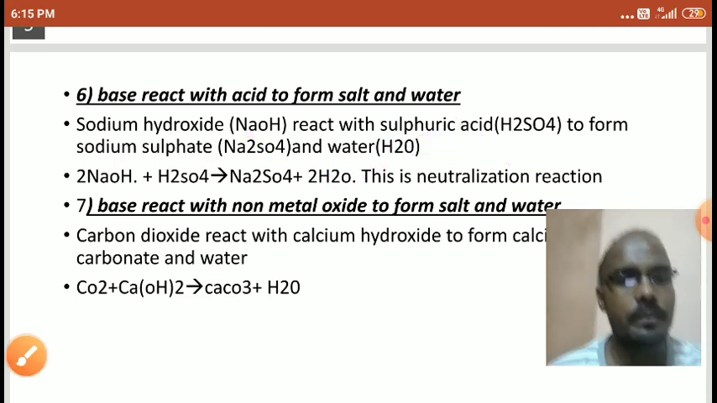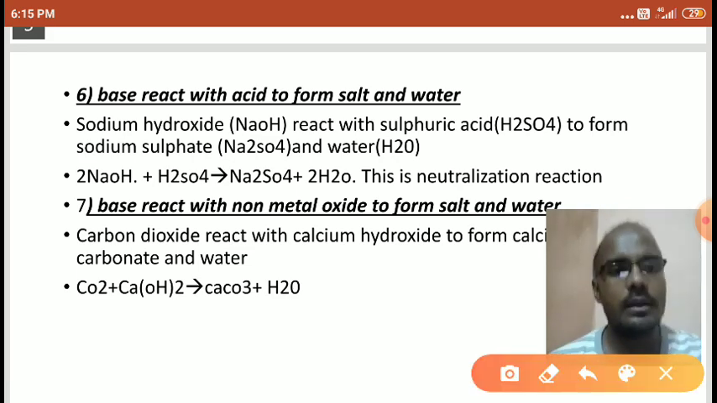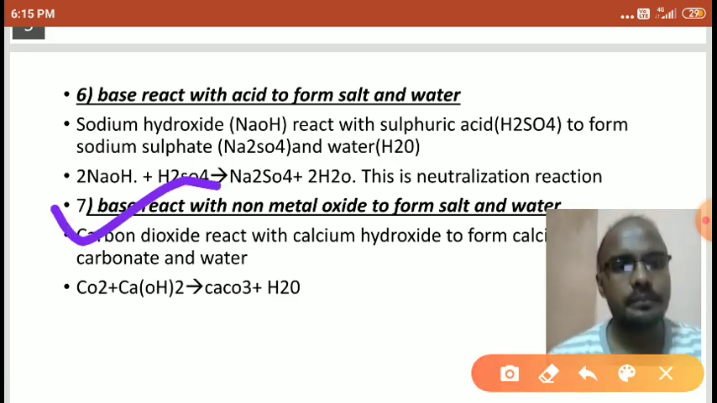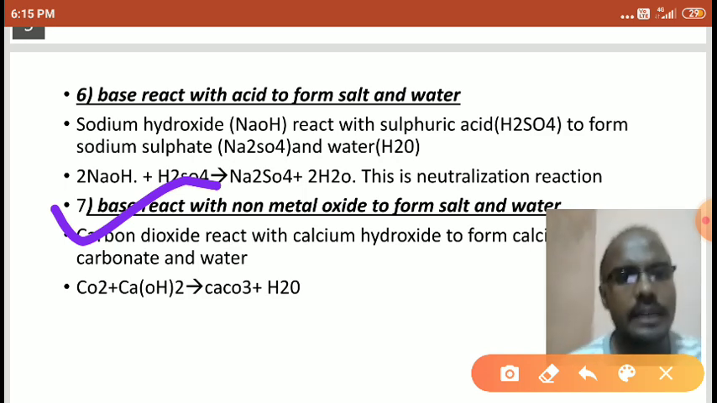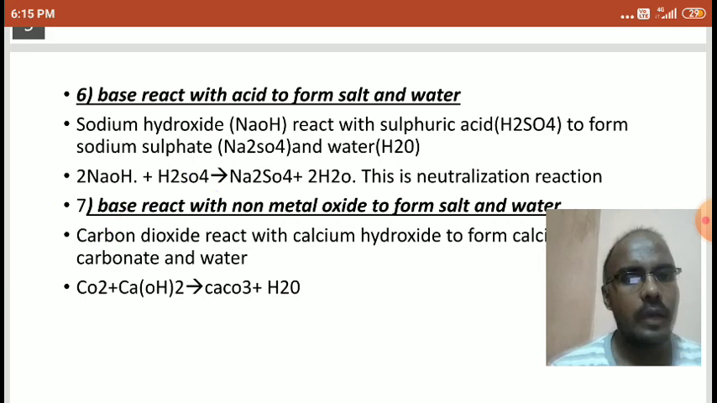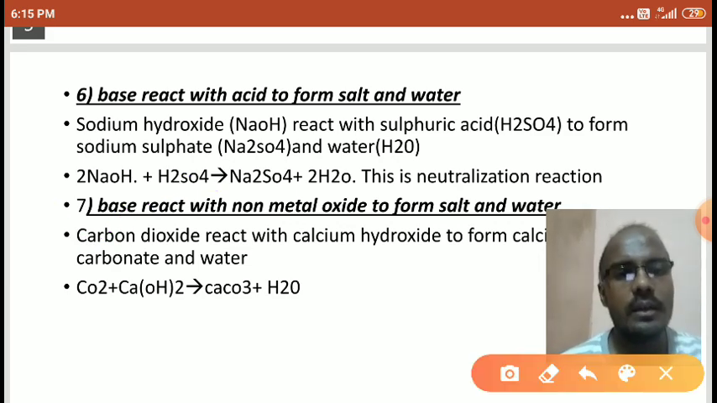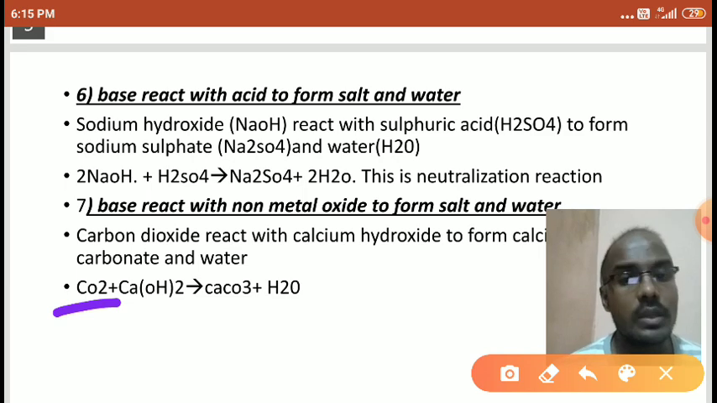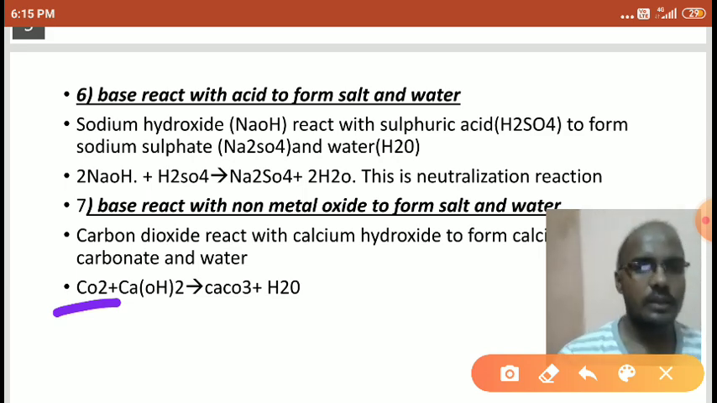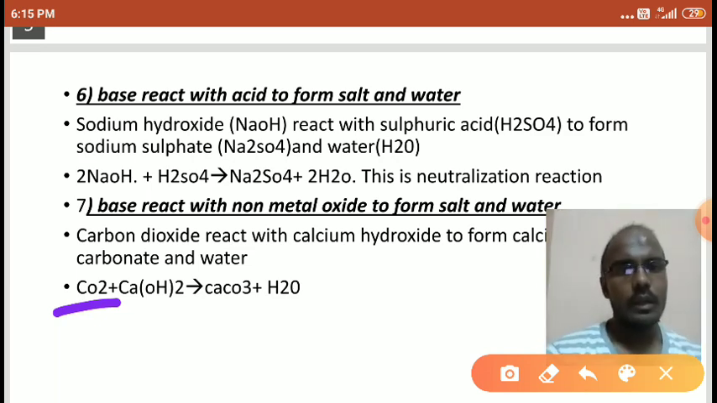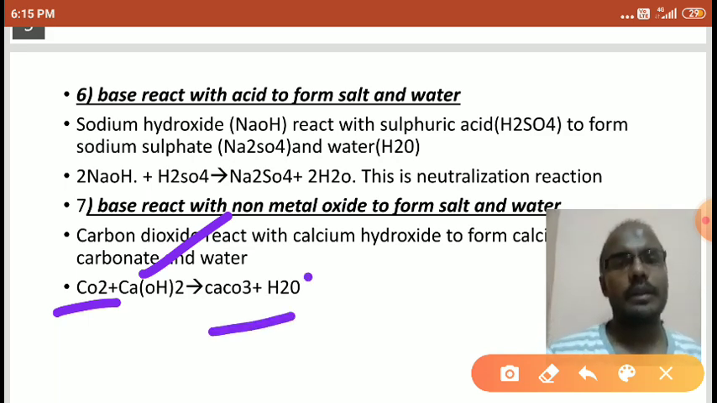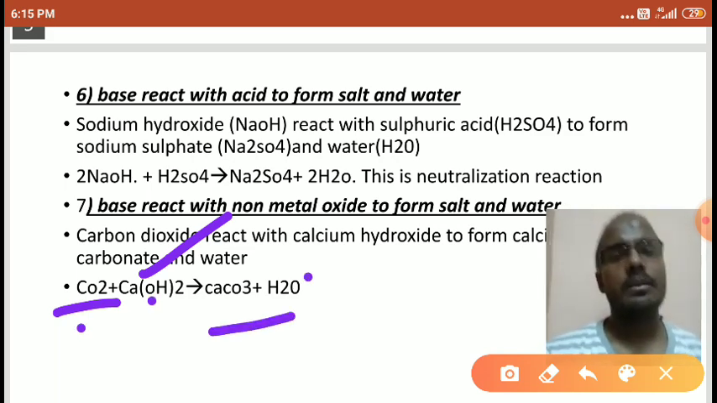Next property, students. The next property is that a base reacts with a non-metal oxide to form salt and water. Here, carbon dioxide is the non-metal oxide, because carbon is a non-metal, and carbon with oxygen is a non-metal oxide. Right students? So it reacts with the base calcium hydroxide to form calcium carbonate and water. Carbon dioxide reacts with calcium hydroxide to form calcium carbonate and water.